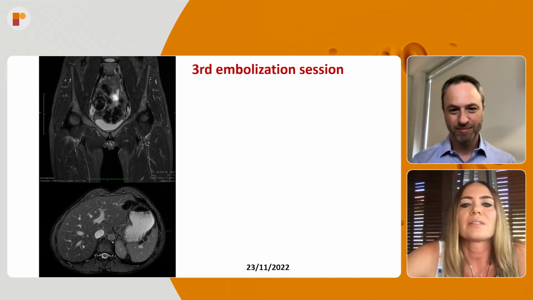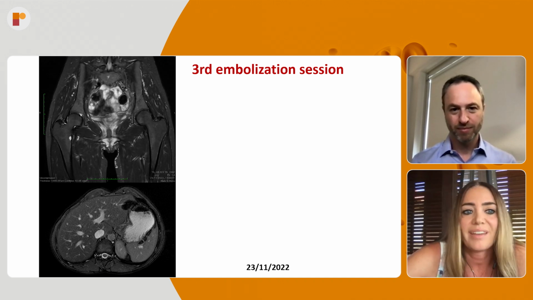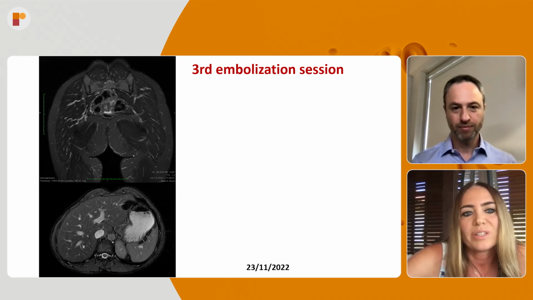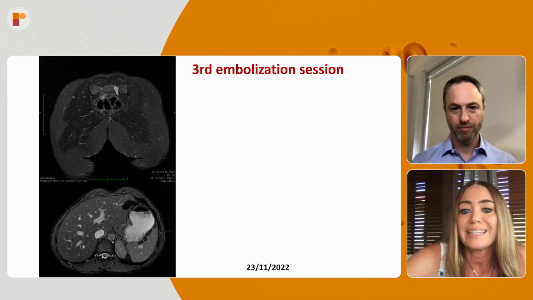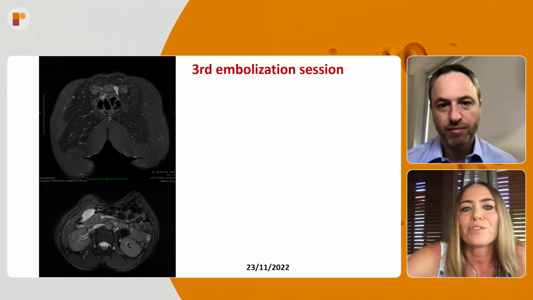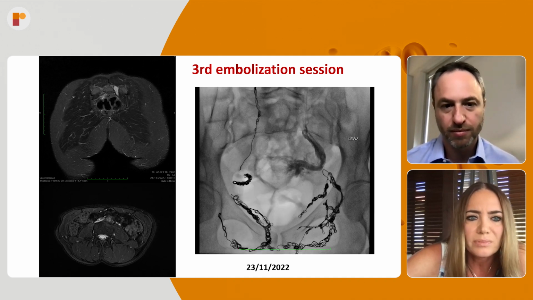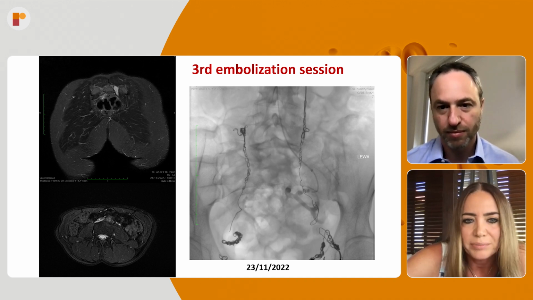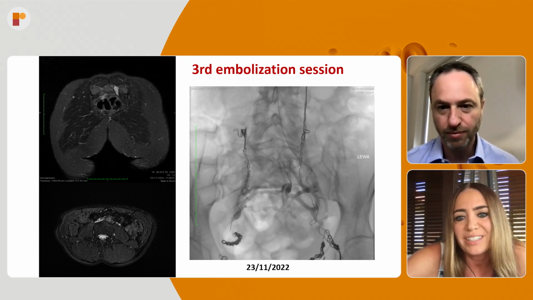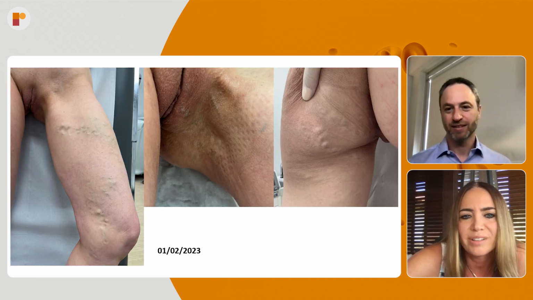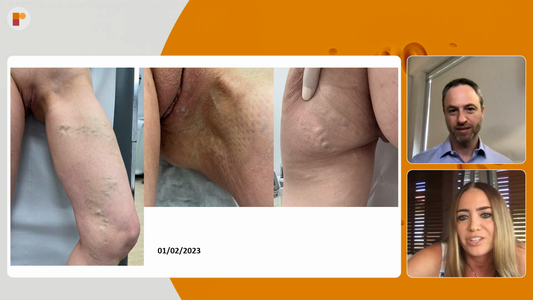We waited almost 6 months, but nothing had changed. The varicose veins did not disappear at all. So we did MRI once more, and we found that the left ovarian vein was bigger than it was at the beginning, and it was incompetent. So during the third embolization, the third session, we performed the embolization of this ovarian vein, and we checked everything. Everything was coiled. So a young woman with many coils, unfortunately, but nothing had changed. The varicose veins were still there. And it was her main problem.